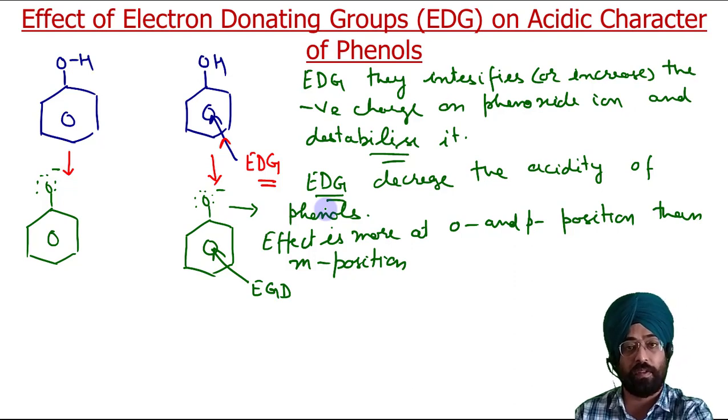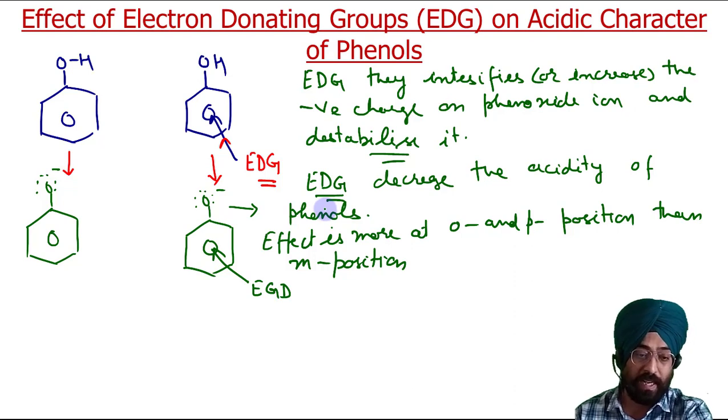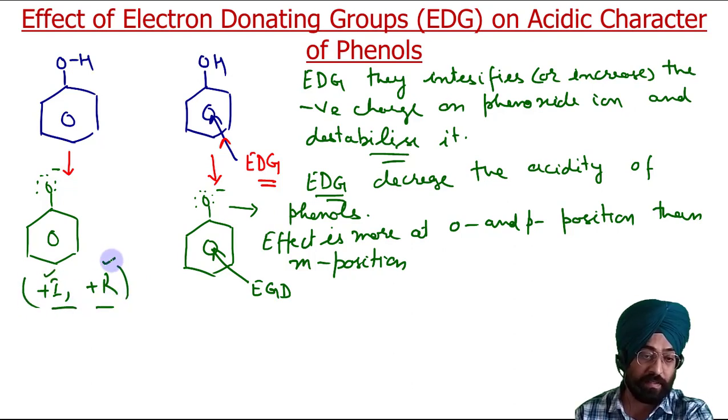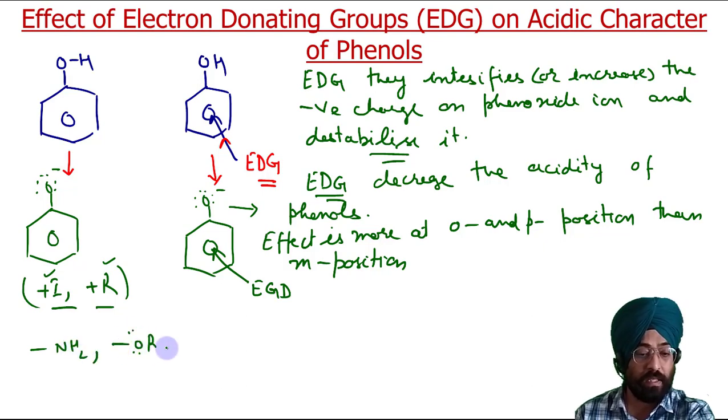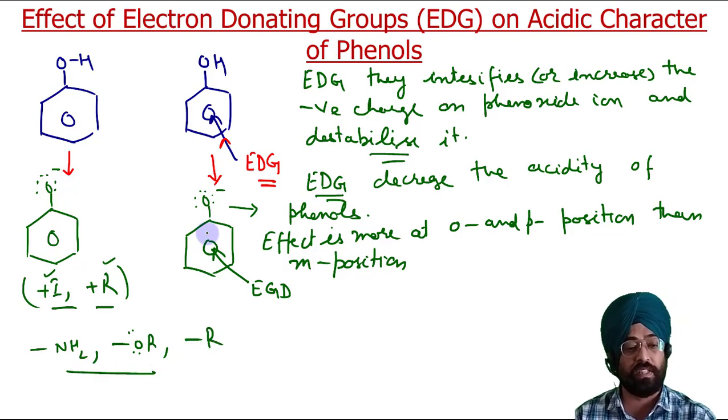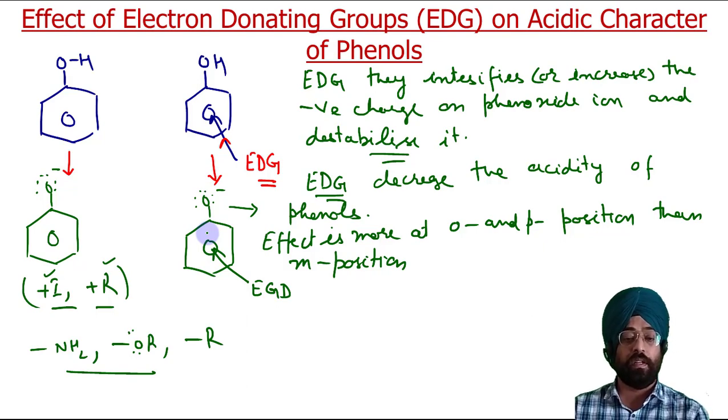This we can explain on the basis of resonating structures, and today I will explain it with the help of nitrophenols. And once again here we have to see a plus I effect or plus R effect. A group can have both plus I as well as plus R, or plus I and minus R. So we have to see which effect is dominating. Examples of these are NH2 amines, alkoxides, and alkyl groups. These are some examples of electron donating groups which decrease the acidity of phenols.